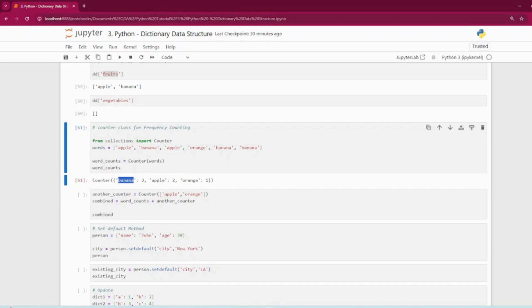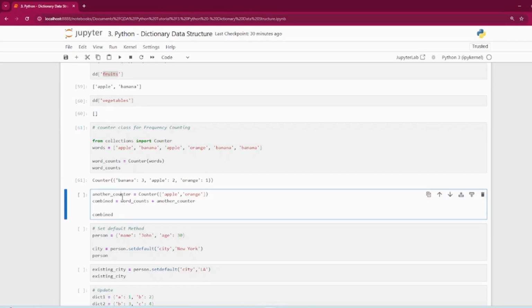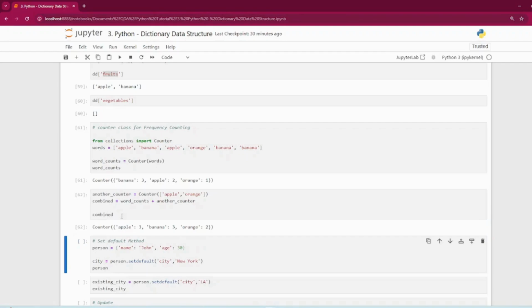You can also perform arithmetic and other operations on Counter objects. For example, let's create another Counter and combine those. As you can see now, the count has been increased for apple to 3 and orange to 2 because we have added 2.